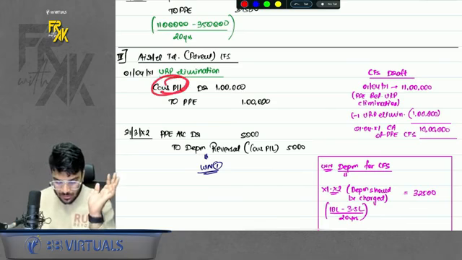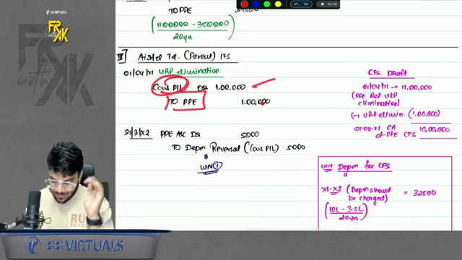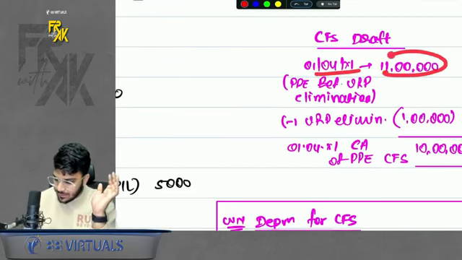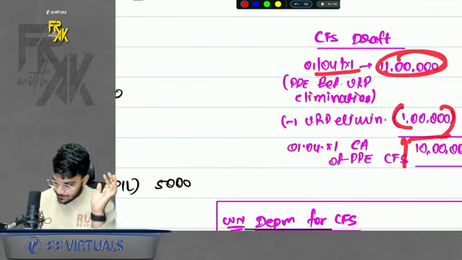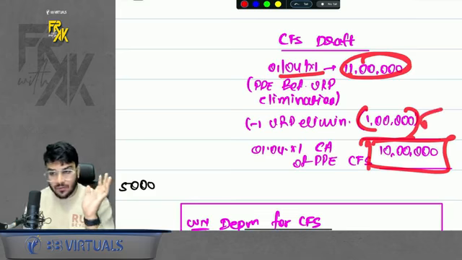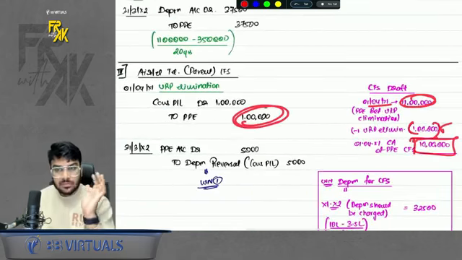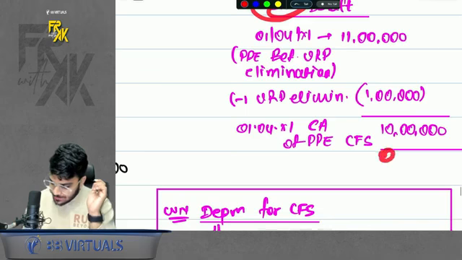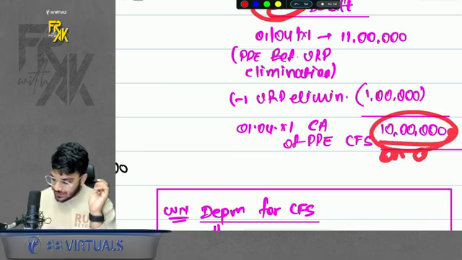Debit the profit and loss, credit the asset. So profit is eliminated. That means in CFS, the asset which was worth 11 lakhs has now come down to 10 lakhs. Simple, after elimination of profit, because you are reducing the PP also. That means in CFS, you should depreciate on 10 lakhs.